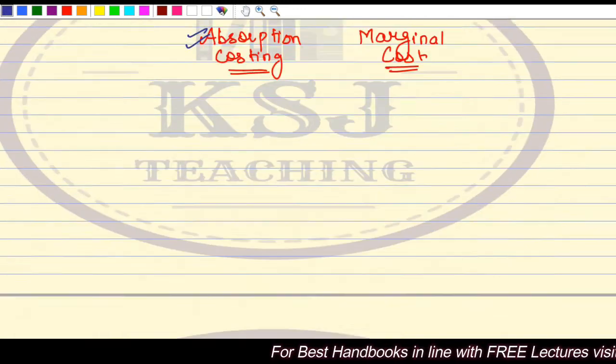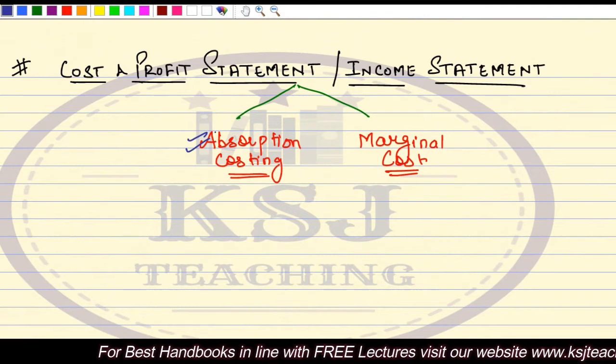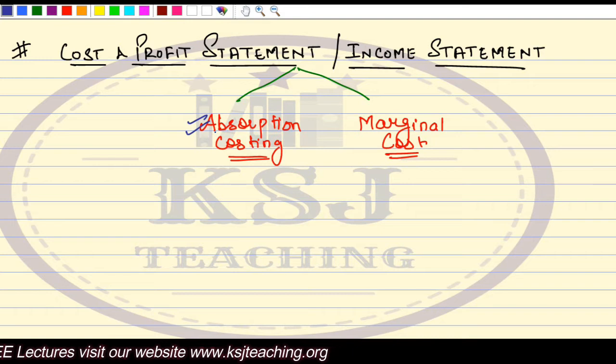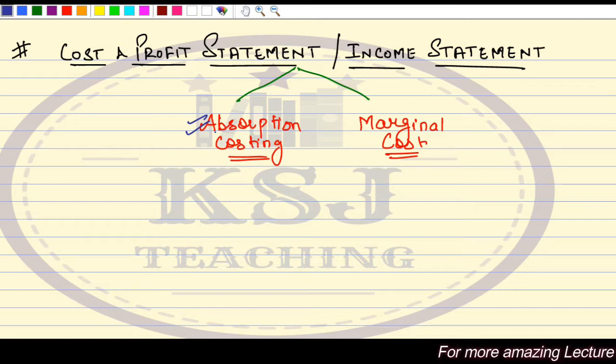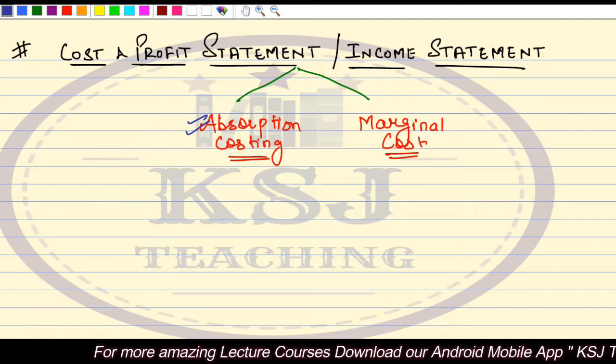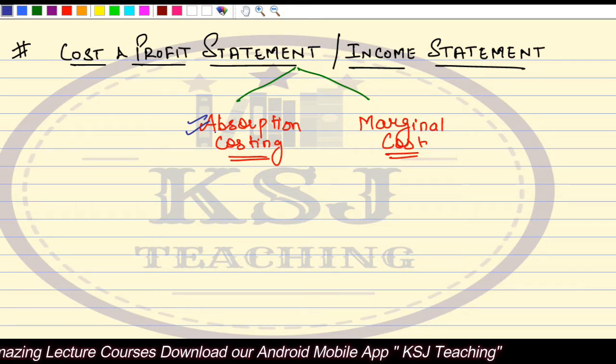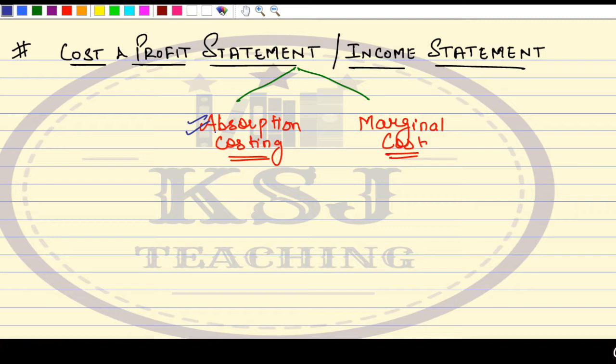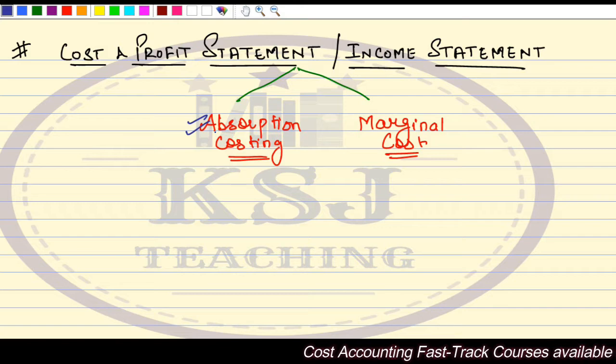Now, when we talk about the absorption costing, we have already studied the chapter of overheads. There, for the first time, we studied the concept of absorption, that whatever the overheads are, you absorb those overheads into 1 unit of finished good on some basis, like the machine hours, labor hours, prime cost, material cost, labor cost. So all those bases we studied, that is known as absorption costing. That is, you are absorbing the cost on the basis of some functions, right?